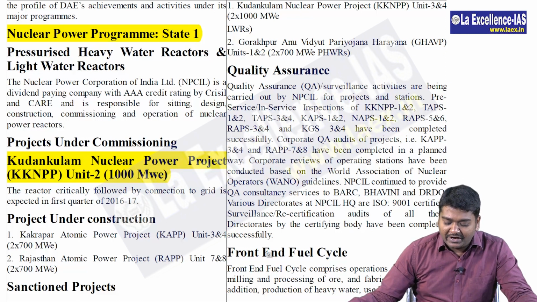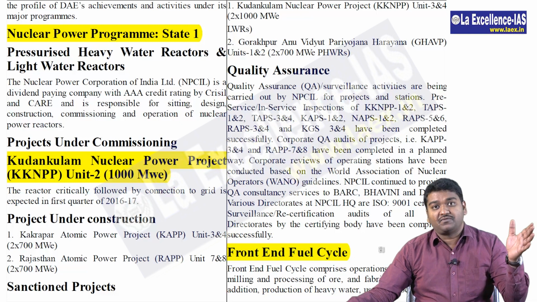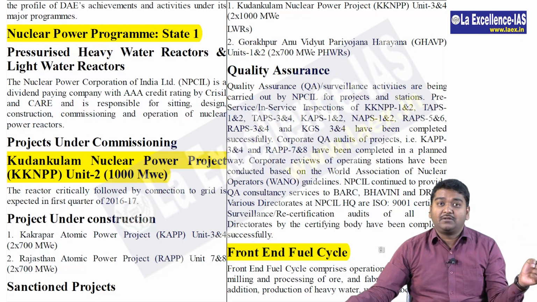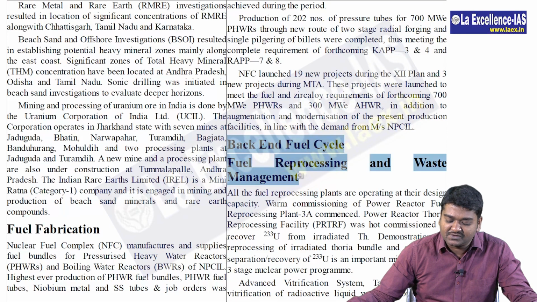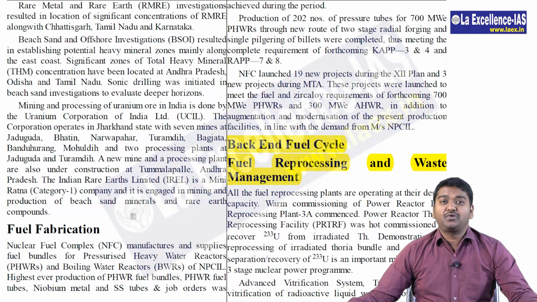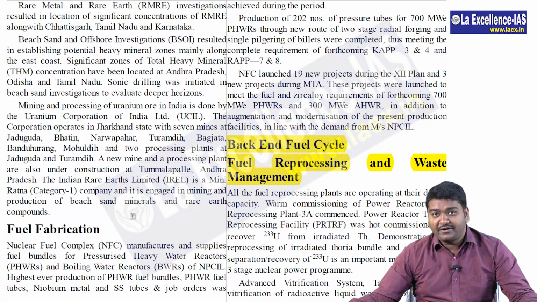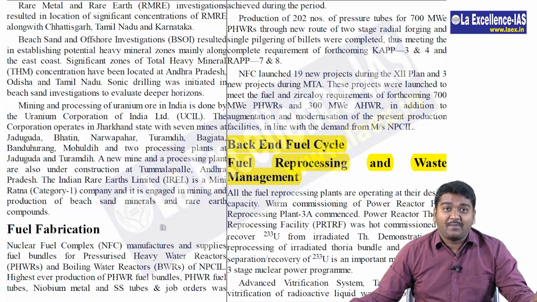They talk about the front end fuel cycle, where they are talking about what are all required initially. Front end, that is resources, uranium 238, 235, all this which acts as a fuel. And then they talk about back end fuel cycle, where they talk about fuel reprocessing and waste management. So guys, as I have clearly told you, these two are very important for you. Atomic energy, nuclear energy, India is going to different countries to ensure that they get required nuclear energy. At that time, high possibility they may actually ask you question on this.